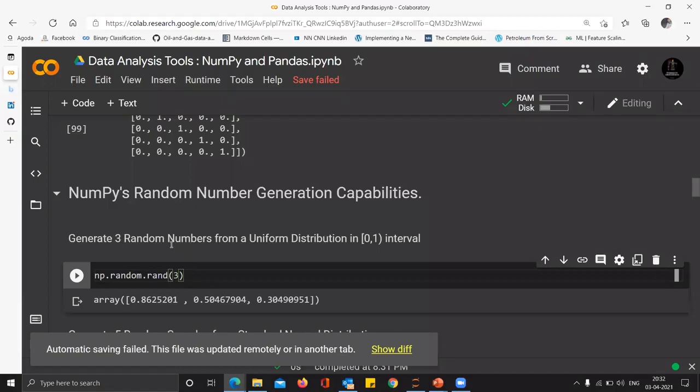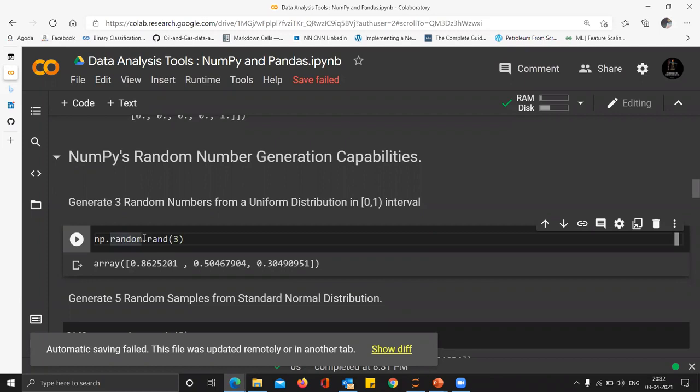So in order to do anything related to random numbers, you have to provide np.random first, and then you provide all the steps after this, right? Suppose I want to generate 3 random numbers using a uniform distribution.